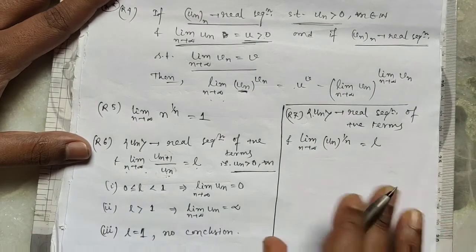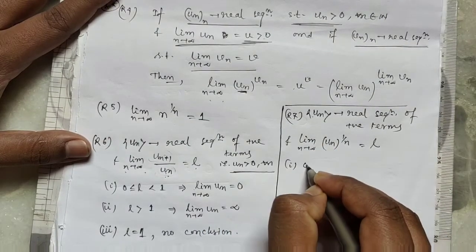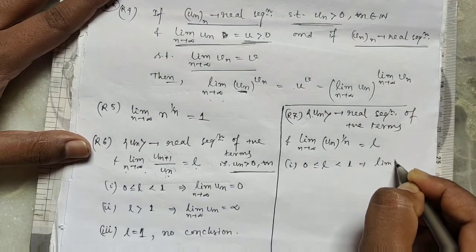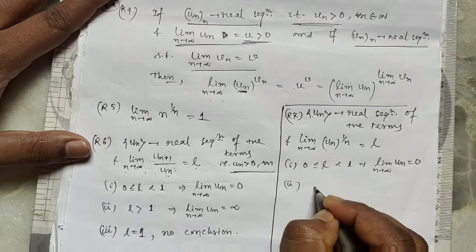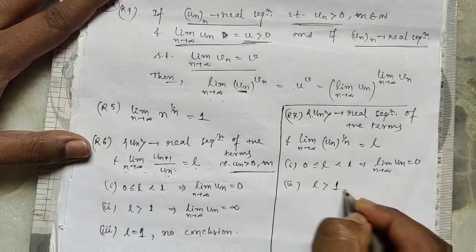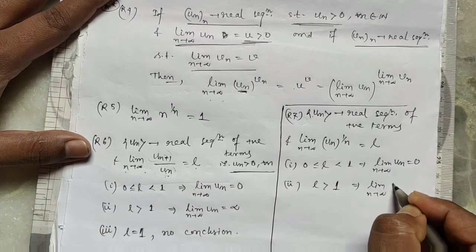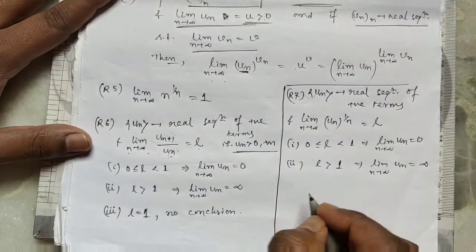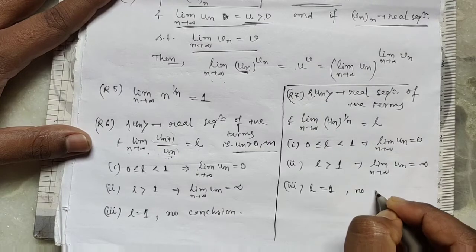If this is equal to L, then number 1, 0 ≤ L < 1 implies limit un = 0. Number 2, if L is greater than 1, this implies limit as n tends to infinity, un diverges to infinity. And for L equal to 1, no conclusion.